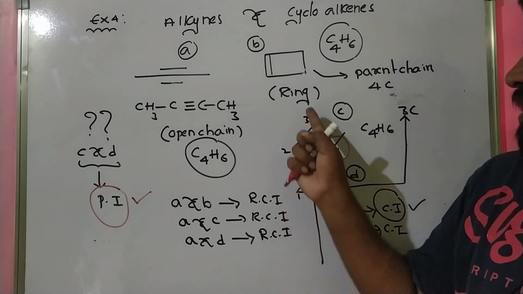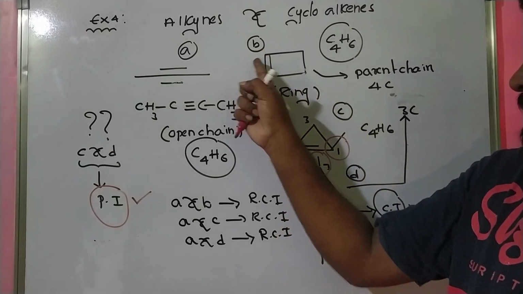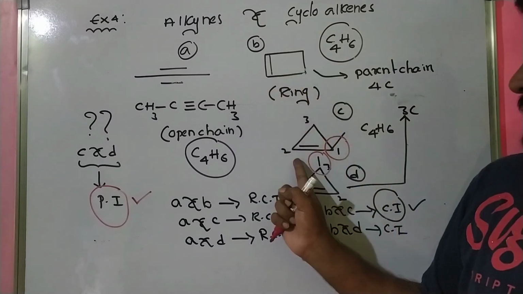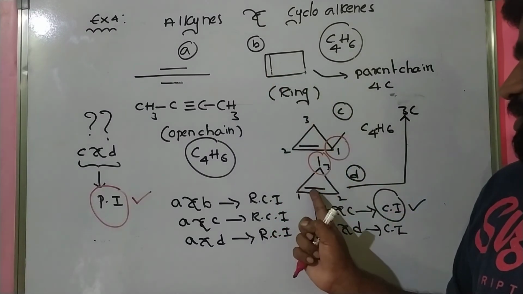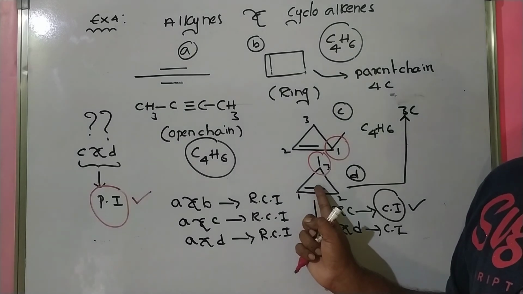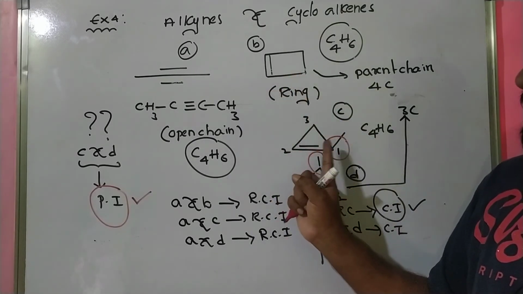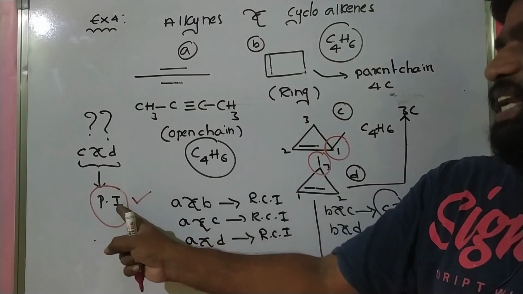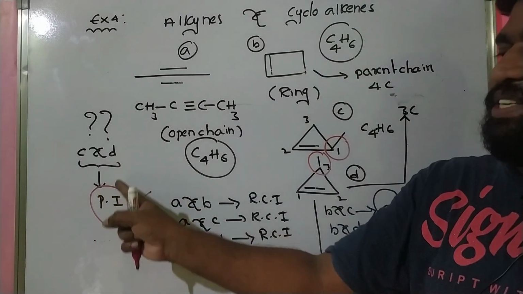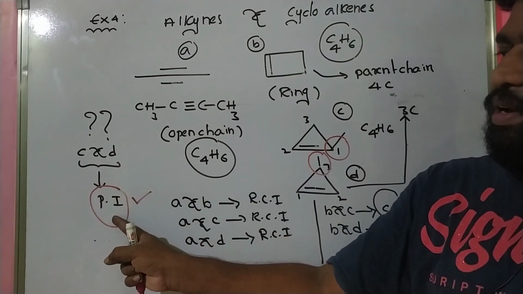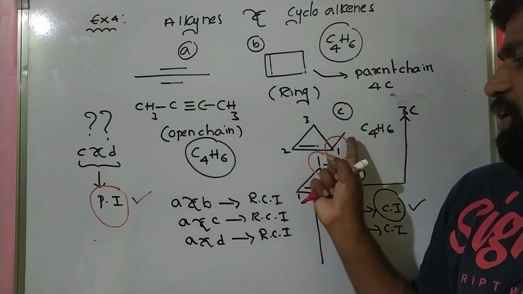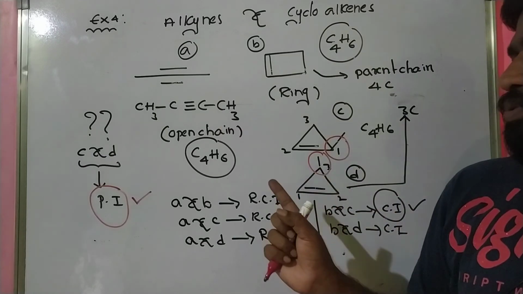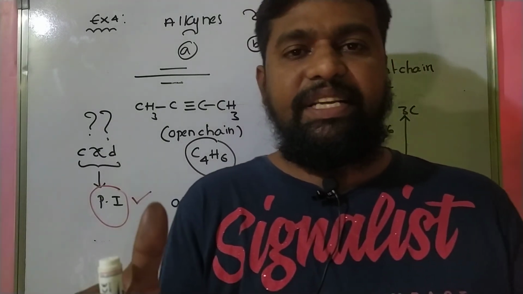But B and C are chain isomers, and B and D are also chain isomers. While C and D are position isomers, because the parent chain has 3 carbons, but there is a difference in the position of the alkyl substituent, that is the methyl substituent. Okay, I think everybody understood.